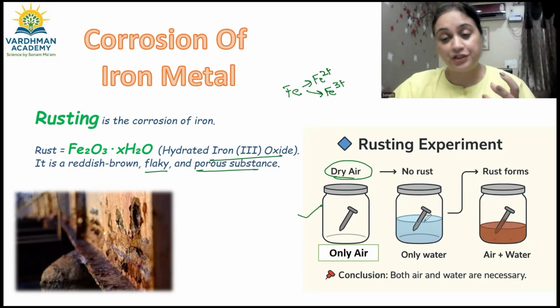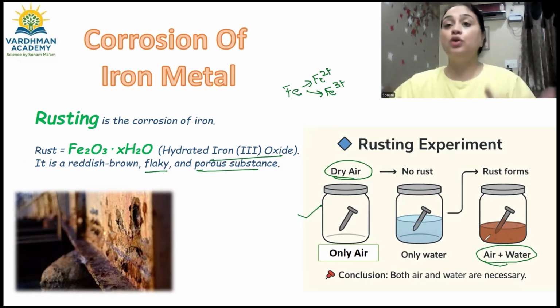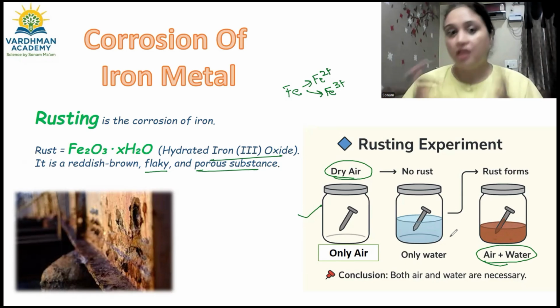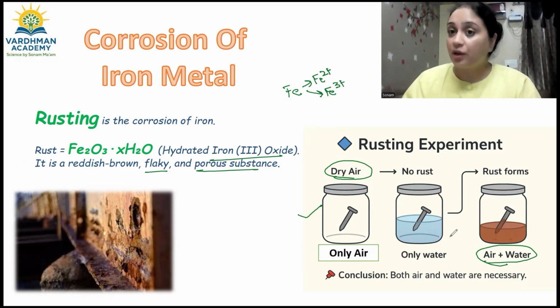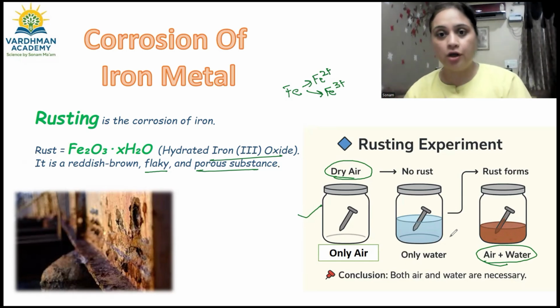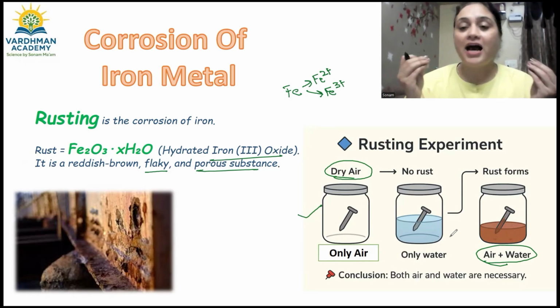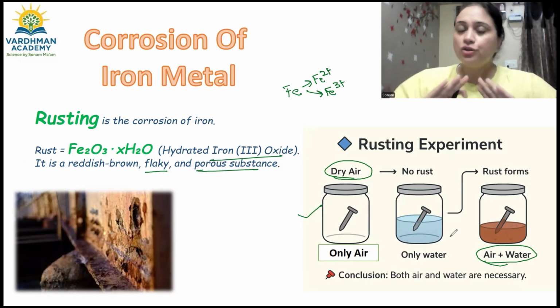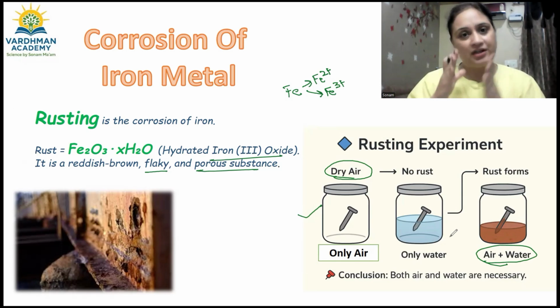In the next one, we took only water, and through vacuum, we have taken out all the oxygen or the air present in it. So again, we could see there is no rusting. But when we took the combination of both air and water together, we have noticed that rust started forming. Hydrated ferric oxide started forming. So that concludes that we require both air and water for the iron metal to undergo rusting, basically to form hydrated iron oxide.